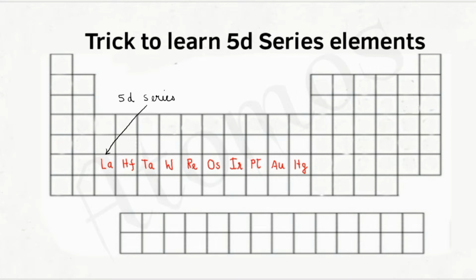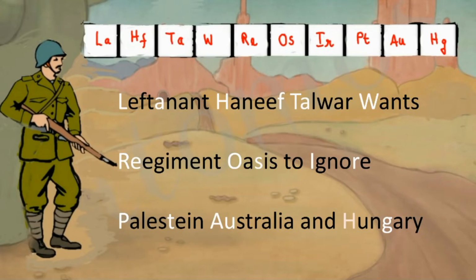In this video, we will be discussing a very simple method to recollect 5D series elements. And we will be discussing the questions also related to that. See this picture. So this is the simple sentence. By this you can memorize the 5D series elements easily. What is this one? Lieutenant Hanif Talwar wants Regiment Oasis to ignore Palestine, Australia and Hungary.